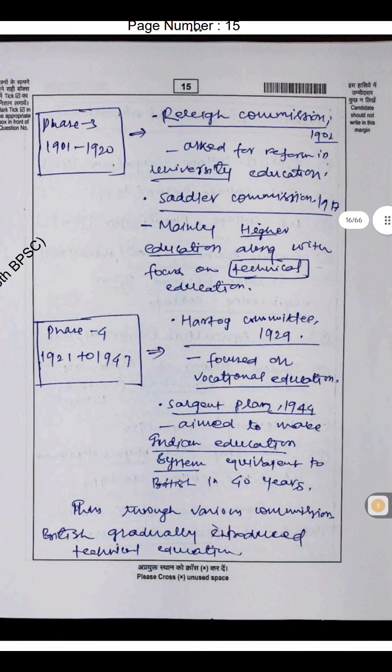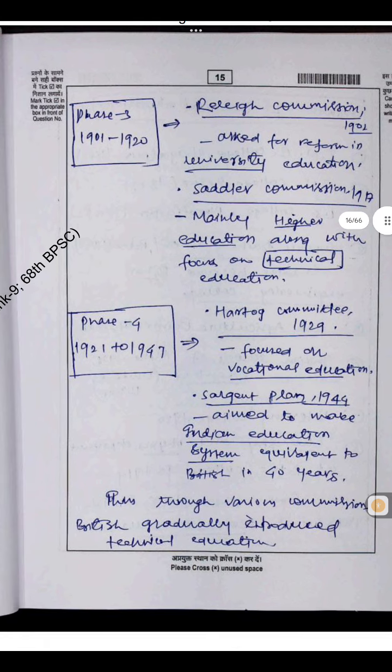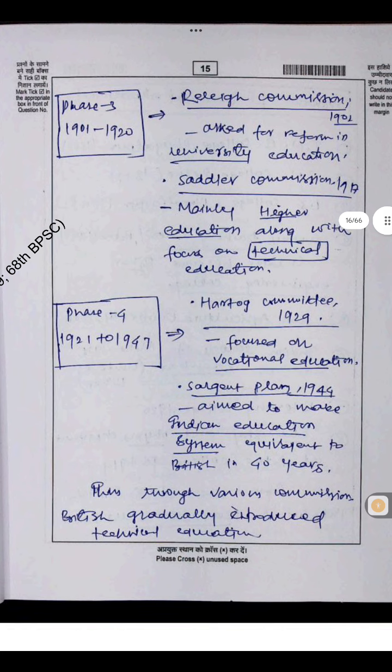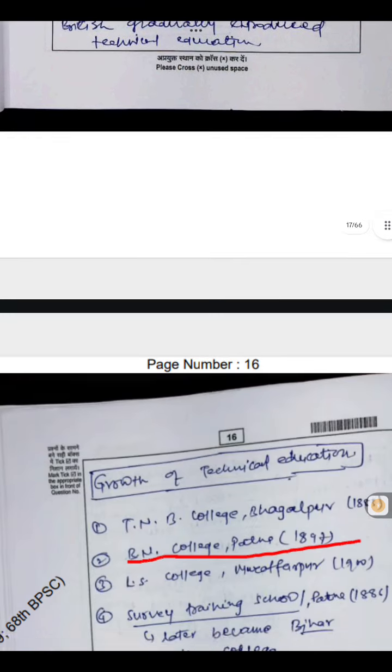Phase 3: Raleigh Commission 1902 asked for reform in university education. Sadler Commission 1917 mainly higher education along with focus on technical education. Phase 4: Hartog Committee 1929 focus on vocational education. Sargent Plan 1944 aimed to make the Indian education system equivalent to the British in 40 years. Thus, through various commissions, the British gradually introduced technical education.